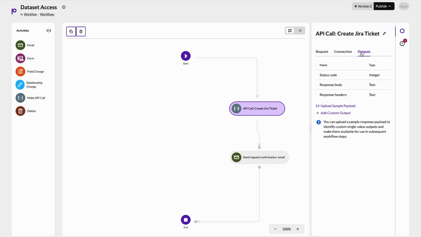No copy pasting between systems, no manual ticket creation, no delays. When a user requests access right from the suite, the workflow runs and it automatically creates a structured Jira ticket with all the right metadata. The dataset requested, who asked for it, why they need it, and the context pulled directly from the suite.